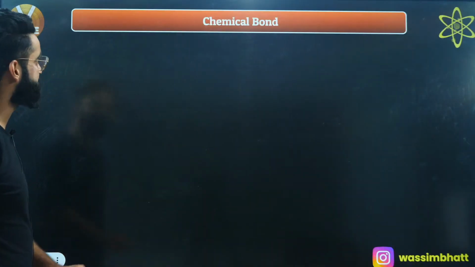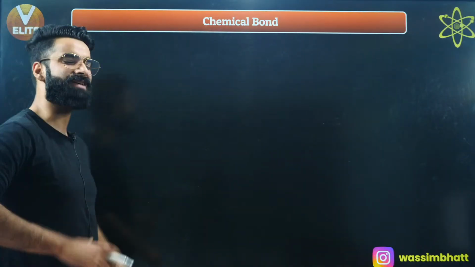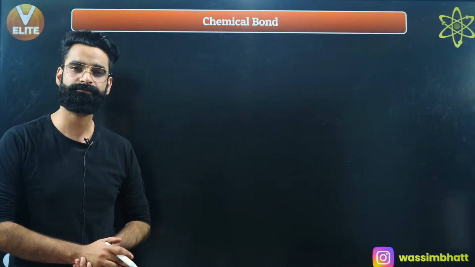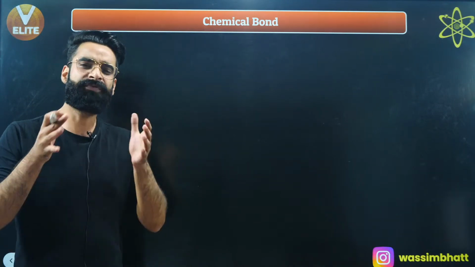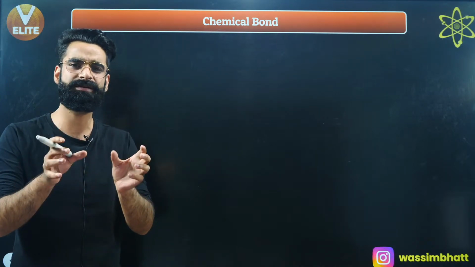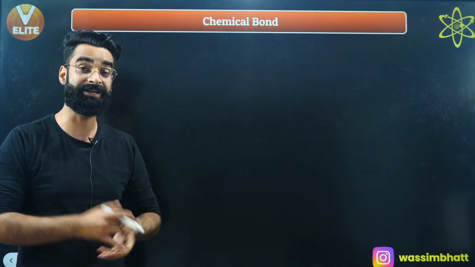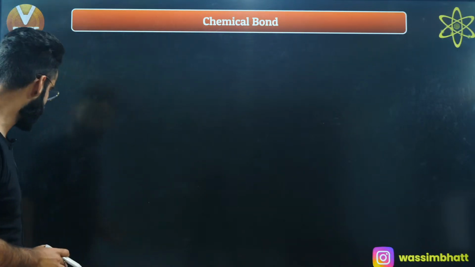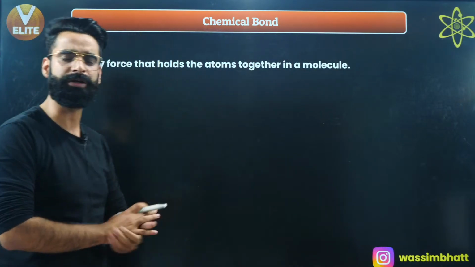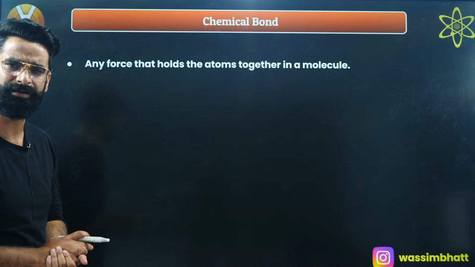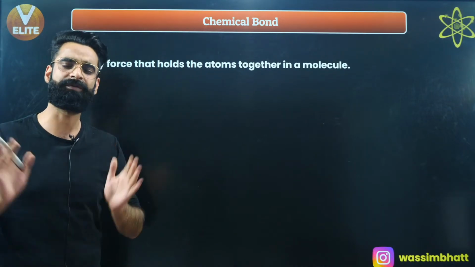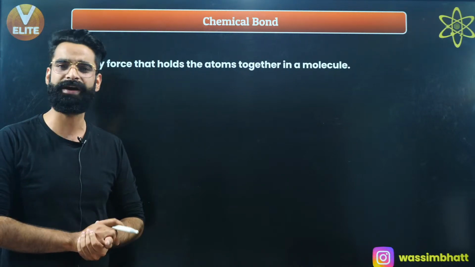Let's get started with something called a chemical bond. How do we define the term chemical bond? What is a chemical bond all about? Any force of attraction which holds the atoms together in a molecule, in general, is something which we call a chemical bond. Whatever force it is, any force which holds the atoms together in a molecule is what I'll be calling a chemical bond.